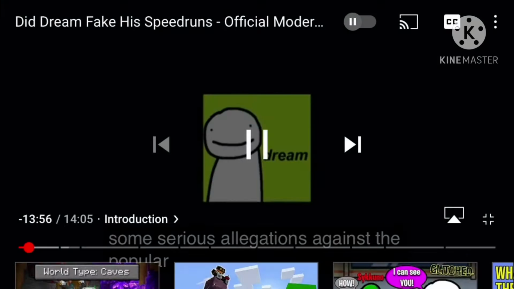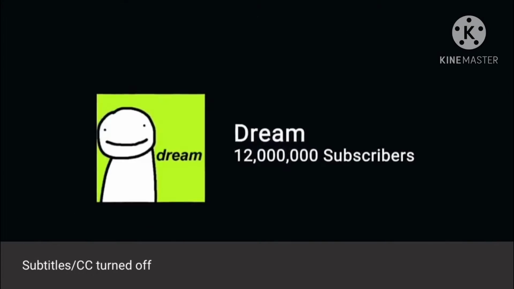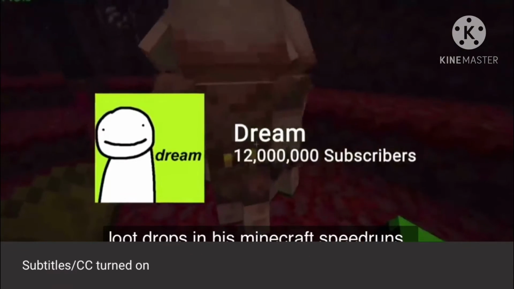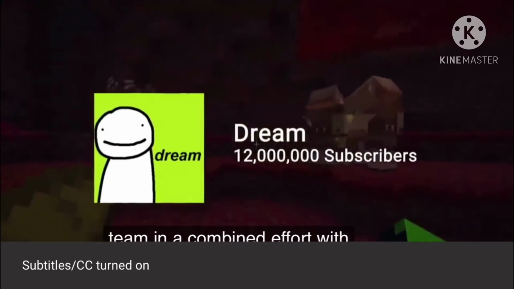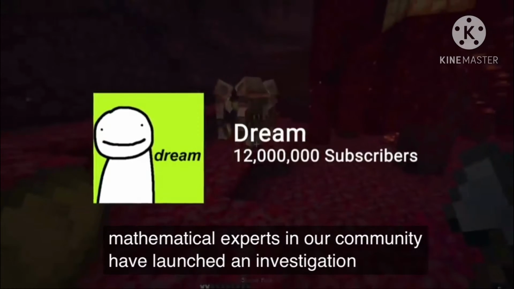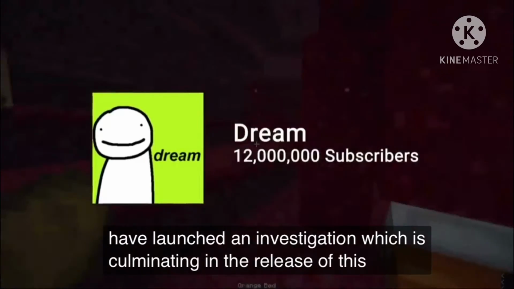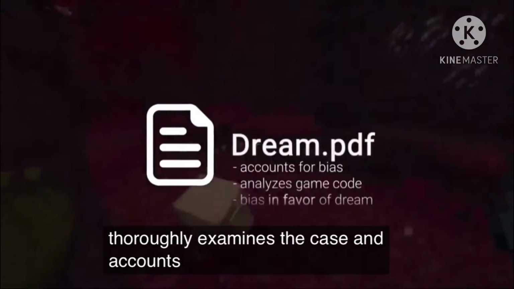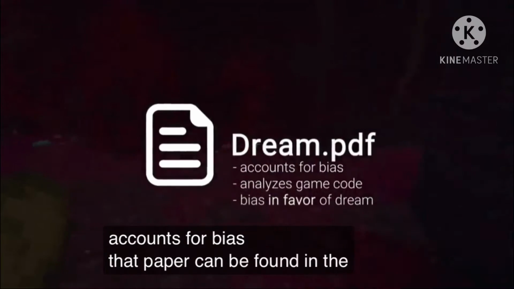Over the last few months, there have been some serious allegations against the popular YouTuber Dream, claiming that he tampered with random loot drops in his Minecraft speedruns. So the Minecraft speedrun moderation team, in a combined effort with mathematical experts in our community, have launched an investigation, which is culminating in the release of this video and a statistical analysis paper that thoroughly examines the case and accounts for bias. That paper can be found in the description.